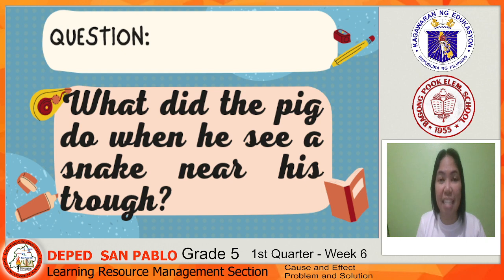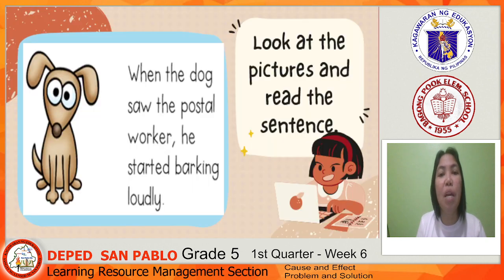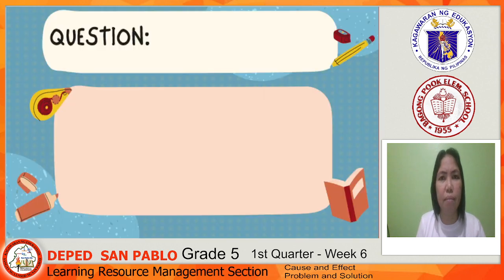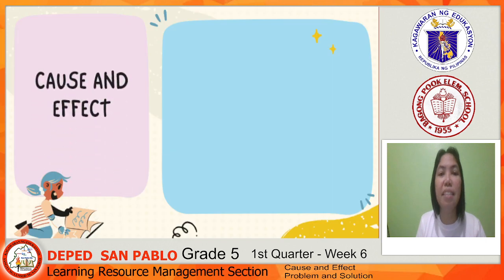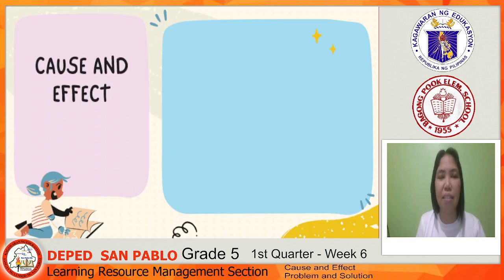Now let's go to the second sentence. When the dog saw the postal worker, he started barking loudly. What did the dog do when he saw the postal worker? That is correct. He barked as loudly as he could. Our lesson is related to these two sentences because our lesson is about cause and effect.